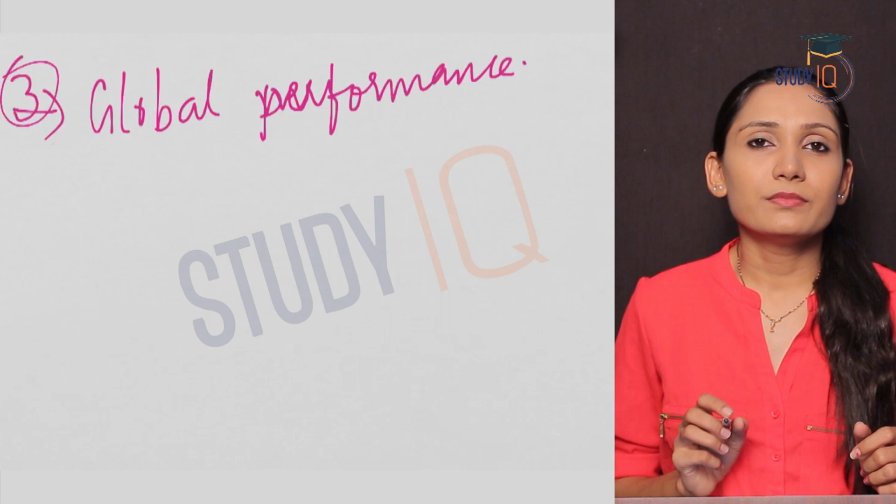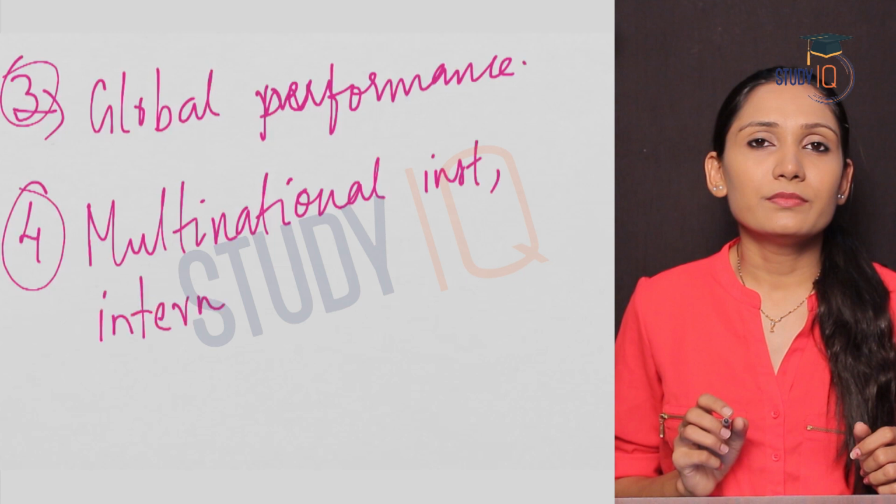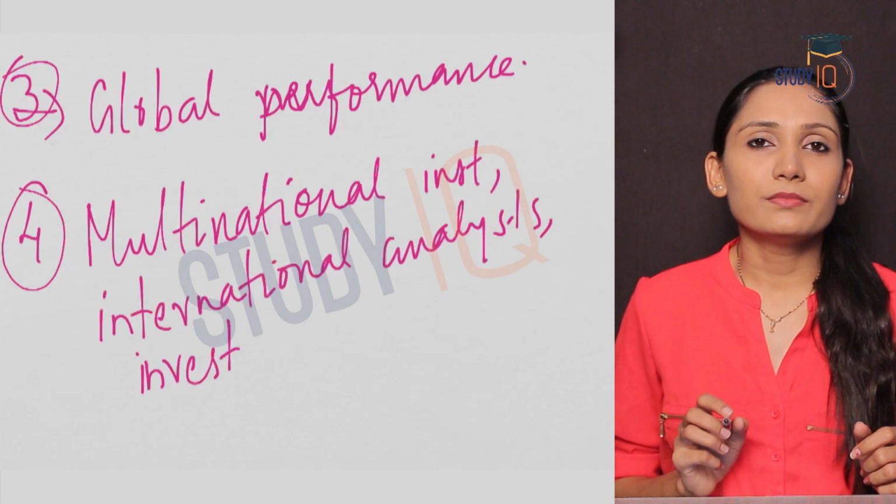Another reason he pointed out was that multinational institutions, international analysts and investors use GDP for their calculations. So multinational institutions like the World Bank, IMF, etc. So multinational institutions, international analysts, investors, etc. use GDP. So this is an internationally accepted norm, GDP.